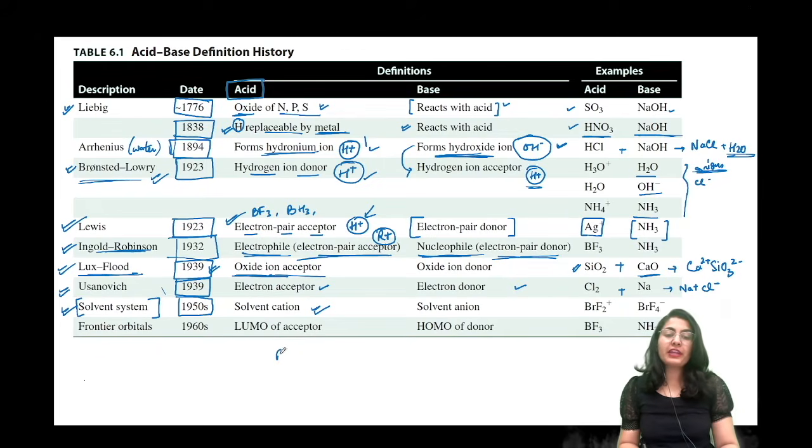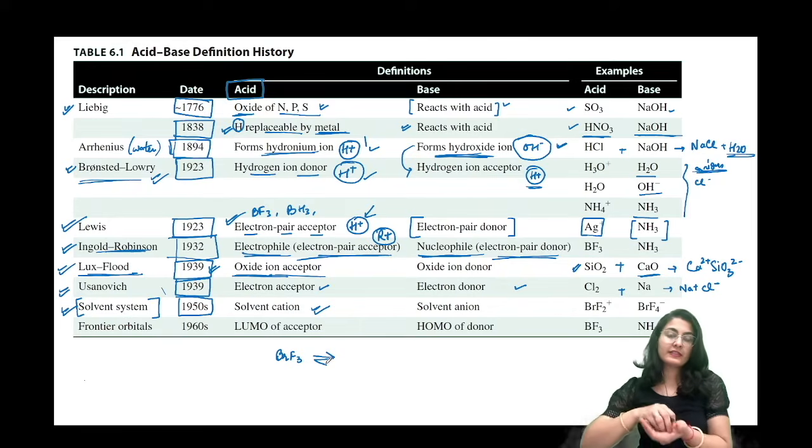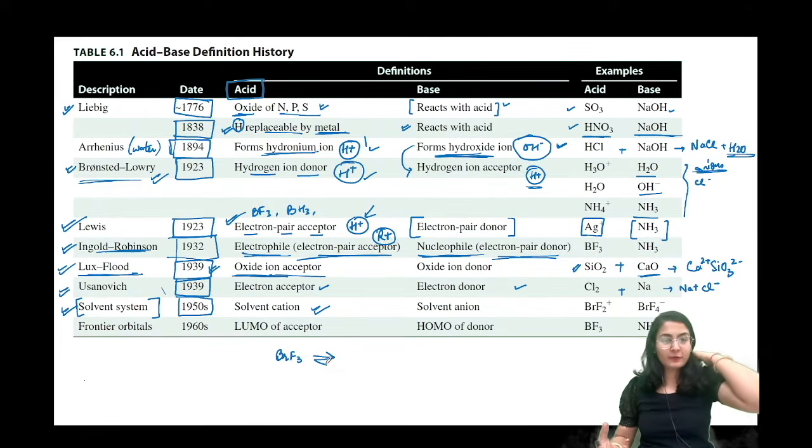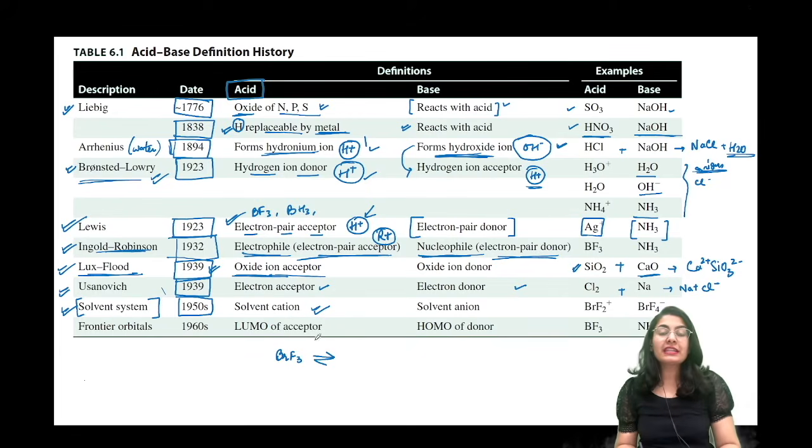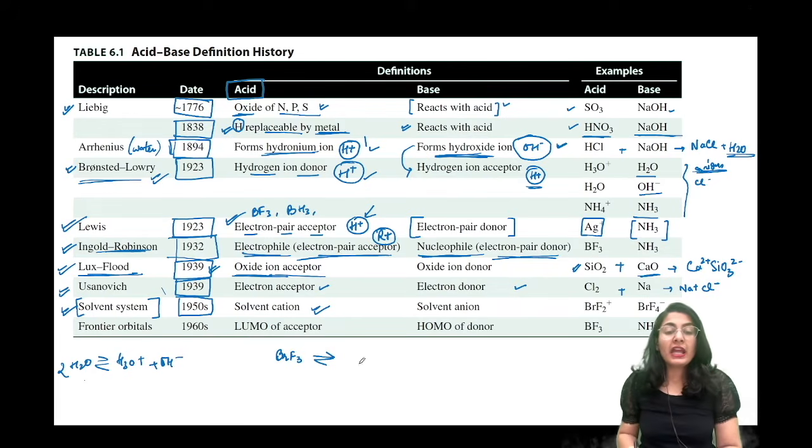For example, I have taken bromine trifluoride as a solvent. So when this molecule itself is considered as a solvent, इसमें हम कोई और किसी को dissolve करेंगे, it is going to show its property. First of all, we are going to see, जैसे हम water का self ionization देखते हैं, water breaks down into H3O positive and OH minus. Similarly, we are going to see the self ionization of bromine trifluoride. ये देखो BrF2 positive as well as BrF4 negative.